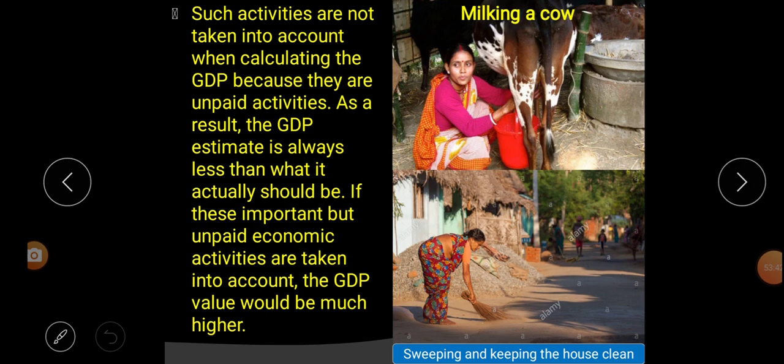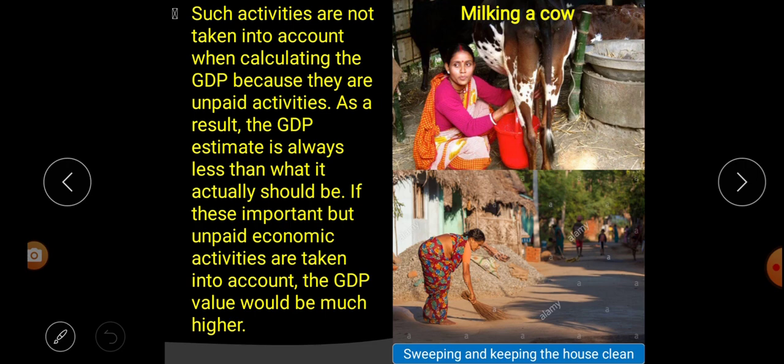Such activities are not taken into account when calculating the GDP because they are unpaid activities. While we are counting the total income of the country in a particular year, we are not including these kinds of activities in GDP. Why? Because for this work we don't pay money and we don't get money.